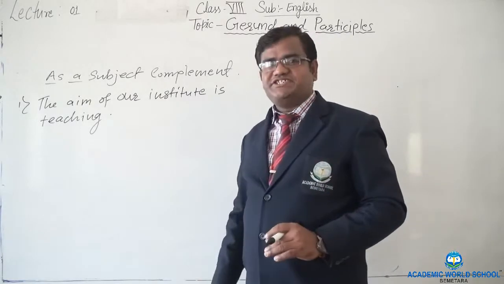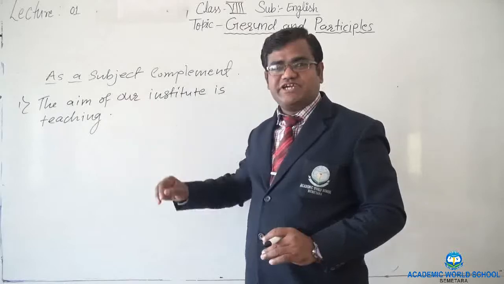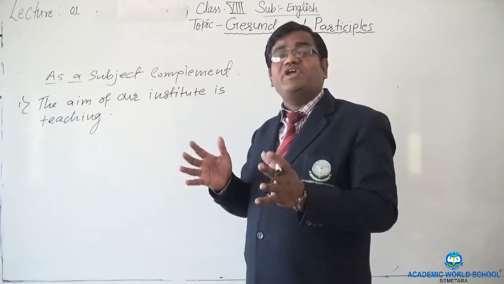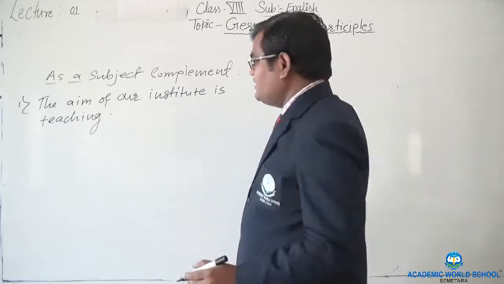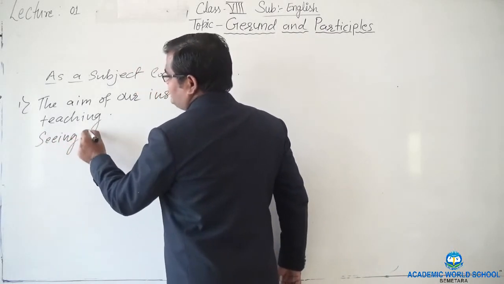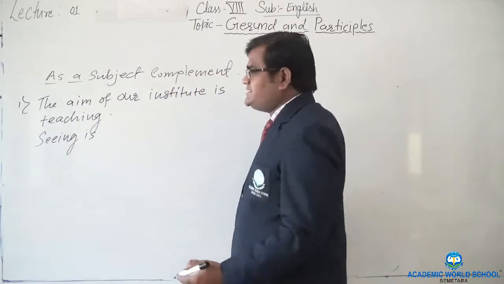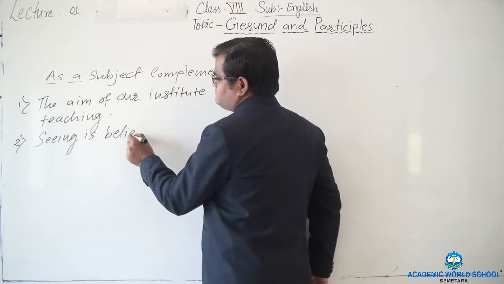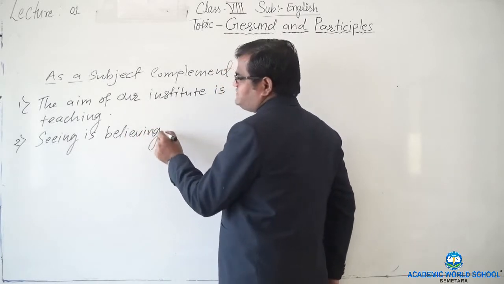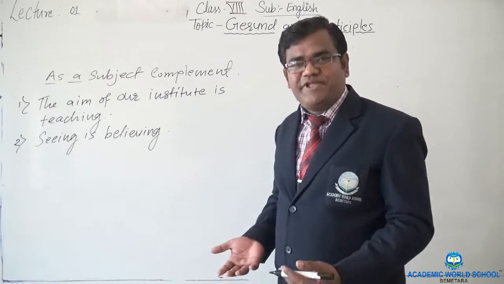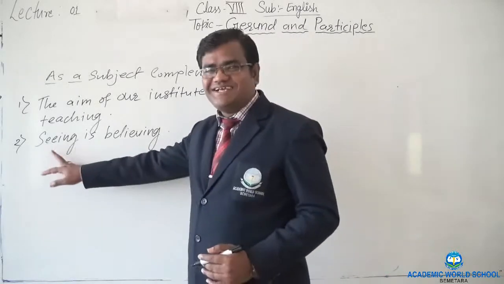Who has performed the action here? Is the subject performing the action here? The aim of our institute? No, we are talking about that, right? For example, if I write seeing is, what is seeing? Seeing is believing. Now believing is not a verb at all, it is the complement of the subject seeing.